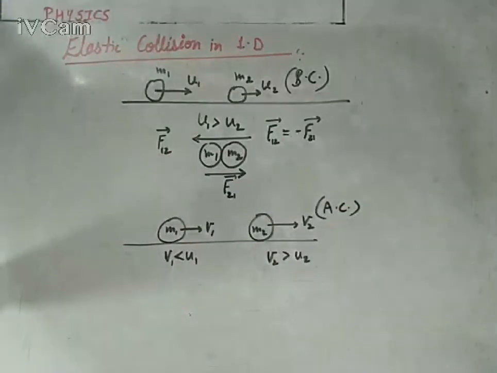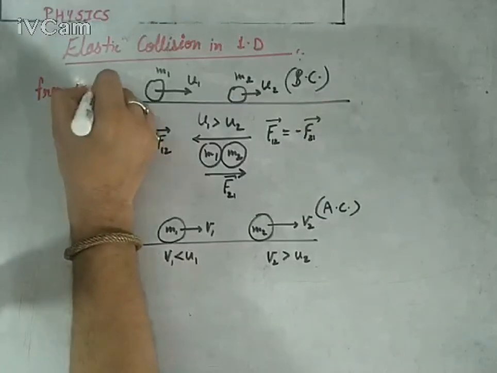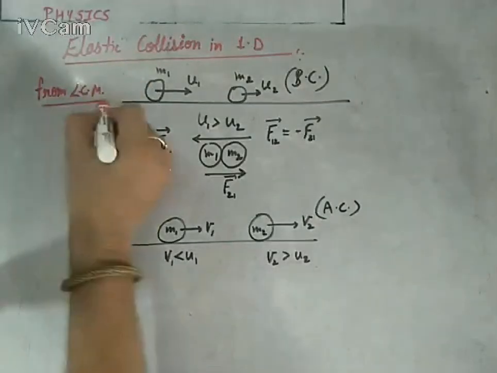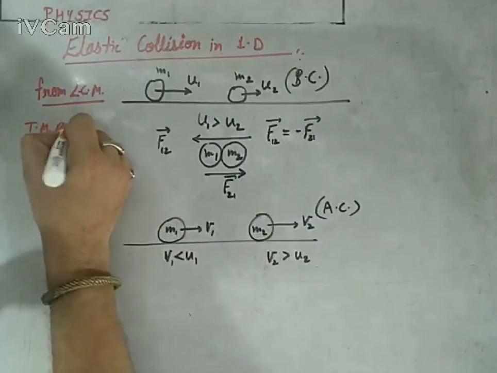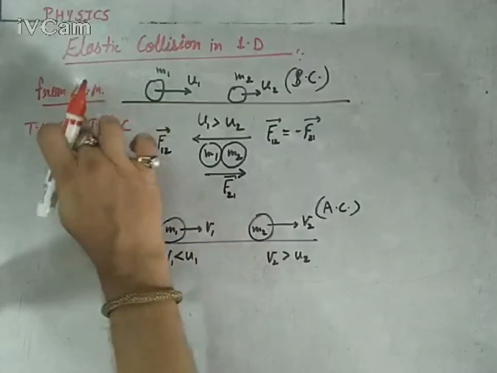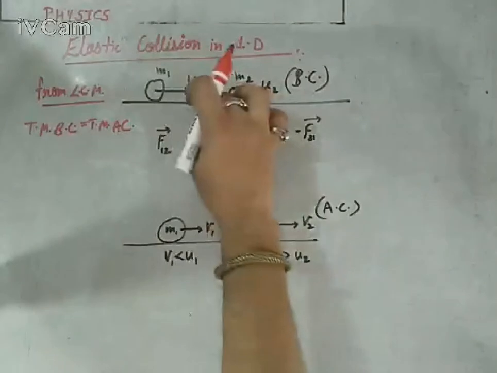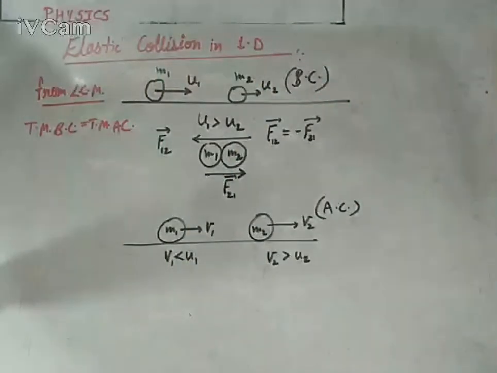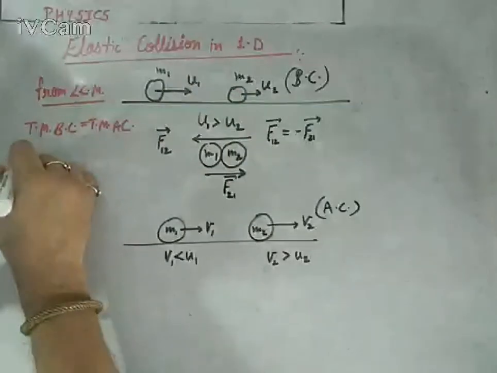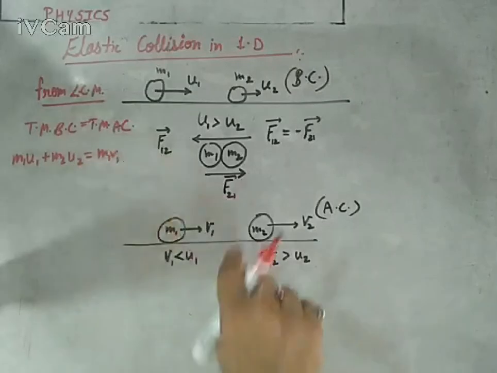And now, if we apply the law of conservation of momentum, we know it very well. Law of conservation of momentum is: total momentum before collision equals total momentum after collision. In the laws of motion chapter, we had discussed this. Momentum is mass into velocity. So total momentum before collision, m1 u1 plus m2 u2, equals m1 v1 plus m2 v2 after collision.